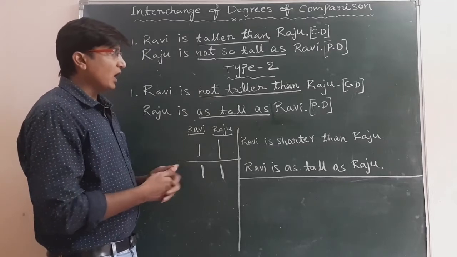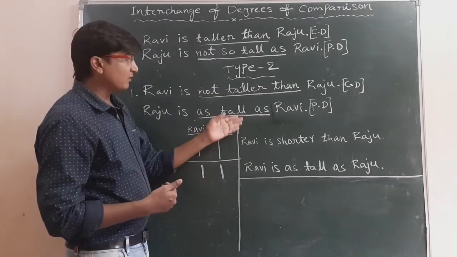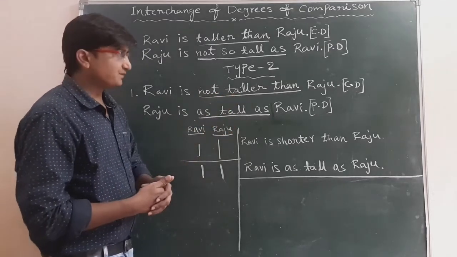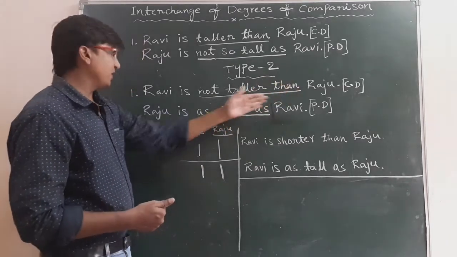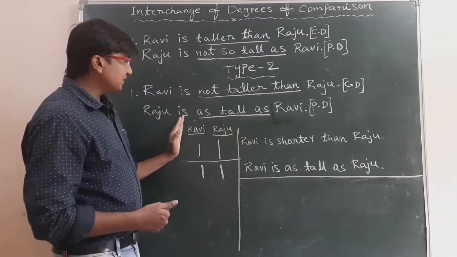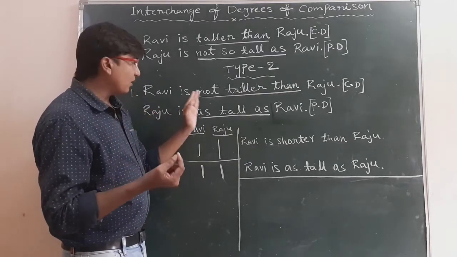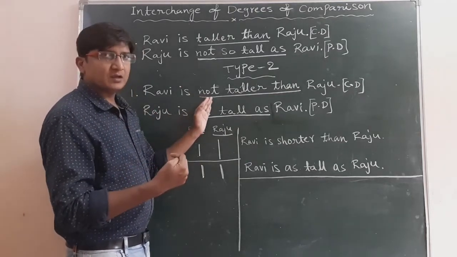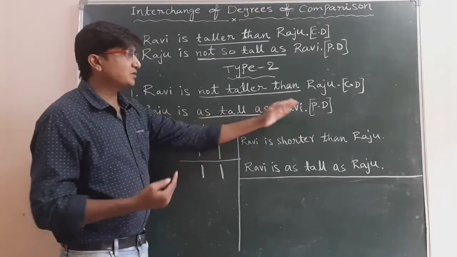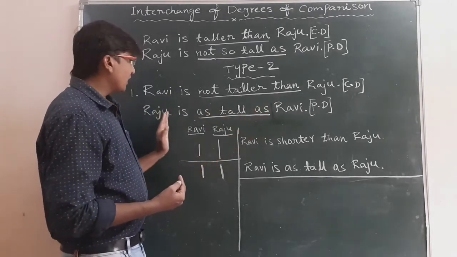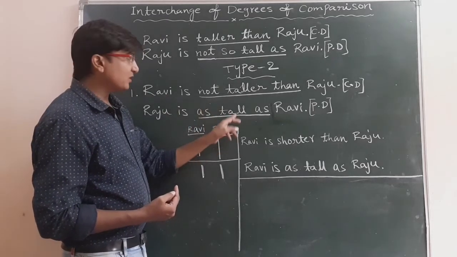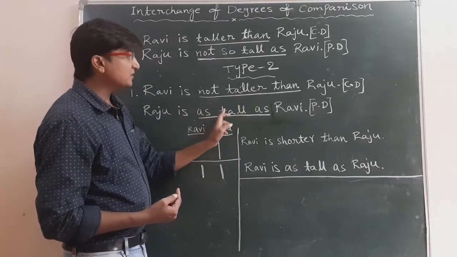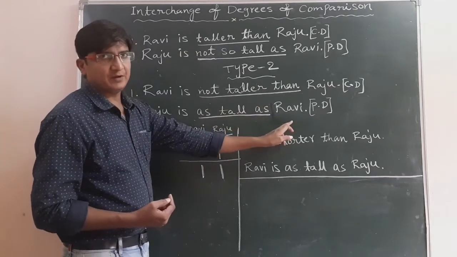So now how can we write the positive degree for this sentence? Now as usual we take Raju is. If we have not in comparative degree, we won't write not in positive degree. So Raju is as tall, again the positive degree of tall, as tall as Ravi.